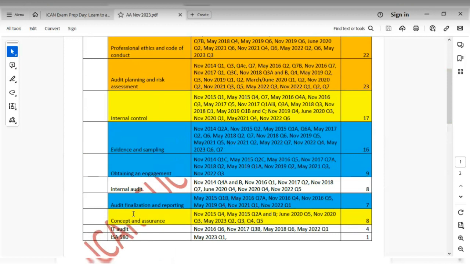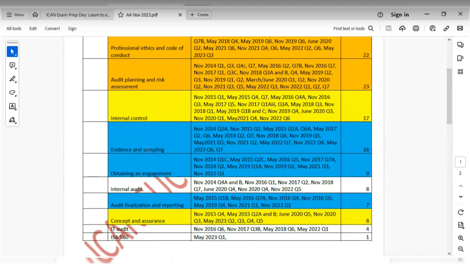Now, concept and assurance, I know it has been examined just 8 times from November 2015 up till last diet. But concept and assurance is a very important topic in your audit and assurance. Okay, so you want to pay attention to, or you want to give priority to your concept and assurance. Then you want to pay attention to your evidence and sampling. It was last examined last diet, and it has been examined 16 times.